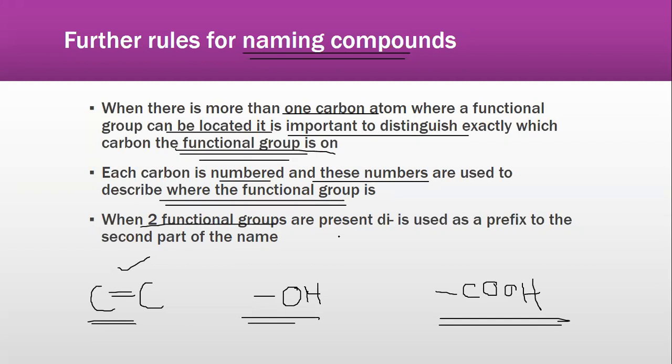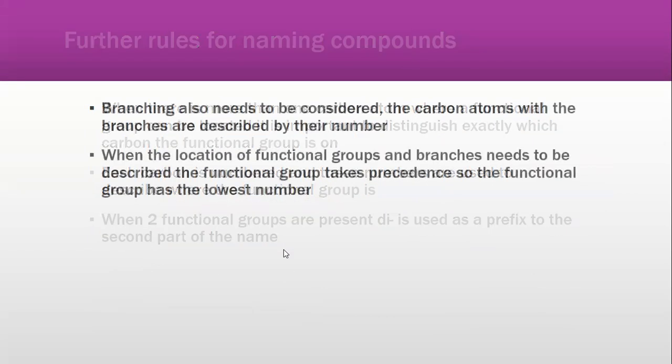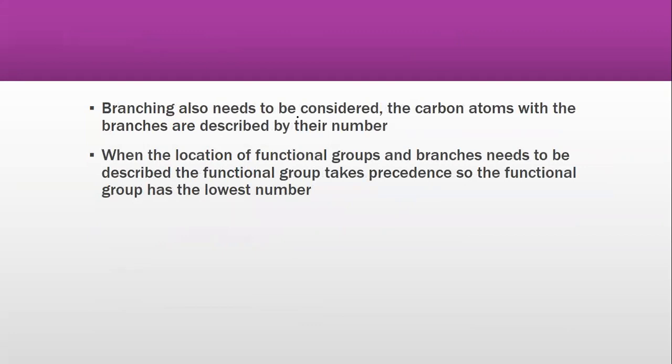Now, when two functional groups are present, di is used. Di represents two, and tri represents three. Quadra will represent four. So these are some of the abbreviations we use to number any type of functional group. If the functional group is present twice, it's called di. If it's three times, we call it tri, which is used as a prefix to the second part of the name. Branching also needs to be considered.